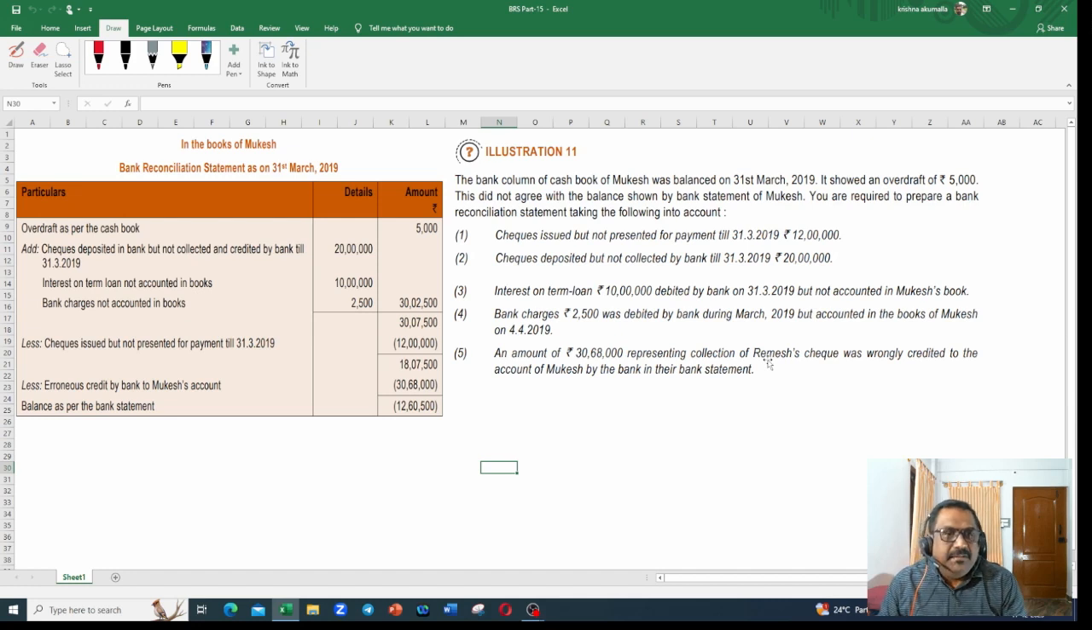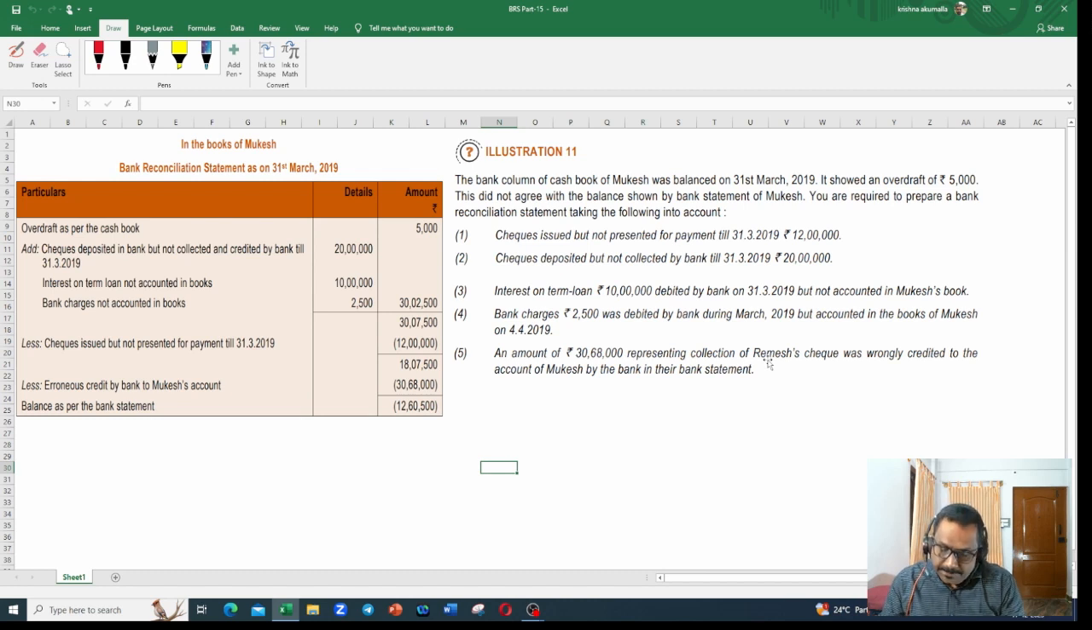I don't see any very important points in this illustration, but I wanted to complete all the illustrations as per the institute material. Hence I'm taking this problem. With this problem, bank reconciliation chapter will be completed, and we are going to get into inventories starting next video.